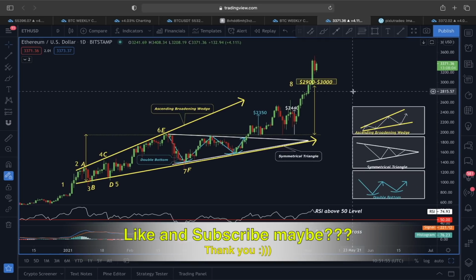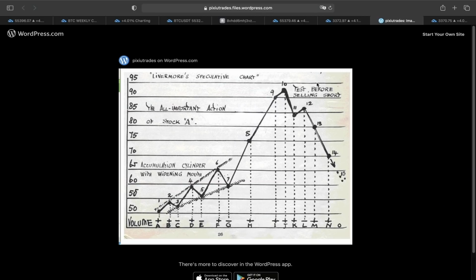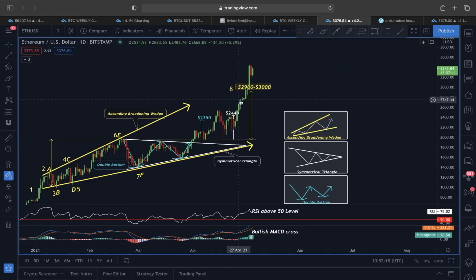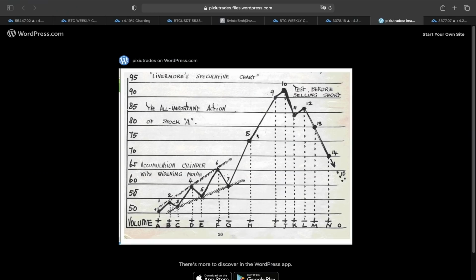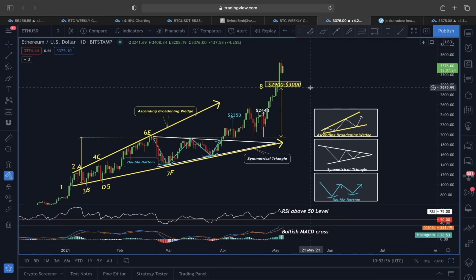Right now we are hovering around this 3,370 price level, but me personally, I believe the price of Ether could see some impulsive move in the upcoming days. Why? Because you can see after reaching this point 8, I expect some more impulsive move, which could bring us around this 0.9 and 0.10 area according to this Livermore speculative chart for Ethereum. Since the price here has already broken out this 0.7, also reached this 0.8 area, now we could be making another movement towards this 0.9 and 0.10 before a bearish movement starts following for Ether as well. So for now, I'm actually very bullish.